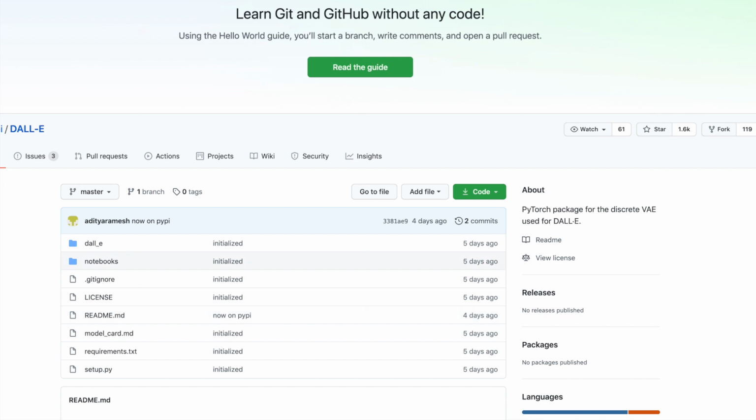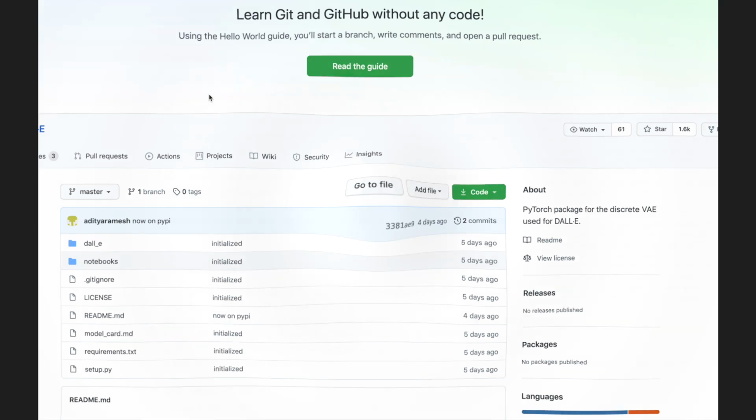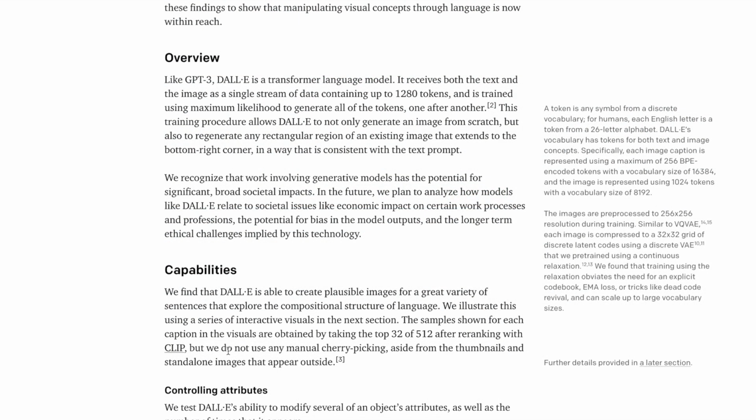It's on GitHub, so all of you can access it, and I will put those links in the description. Let's take our discussion ahead. For those who already saw the code and the paper, from now onwards it will be easy to understand.